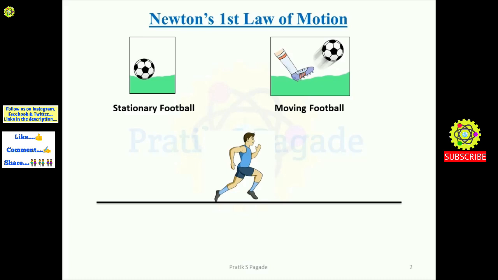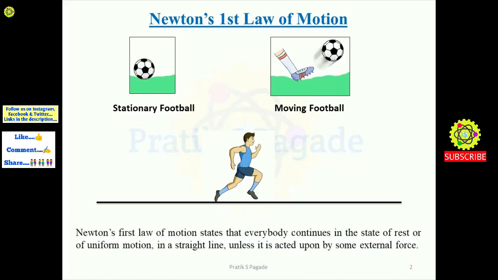So here see, now the definition. Newton's first law of motion states that every body continues in the state of rest or uniform motion in a straight line unless it is acted upon by some external force.